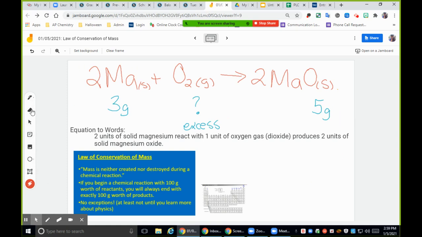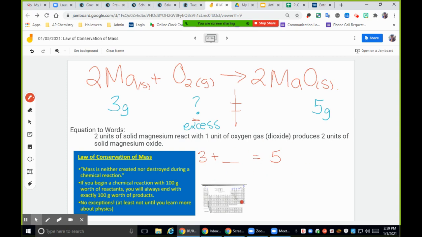So what you're going to do when you do these problems on your homework today is you have 3 grams of magnesium and excess oxygen, and 5 grams of product. So how much of this got used, right? The yield sign is an equal sign. So when you go to look at this, you're going to have 3 plus something equals 5. And I bet you guys can do that one in your head really fast.